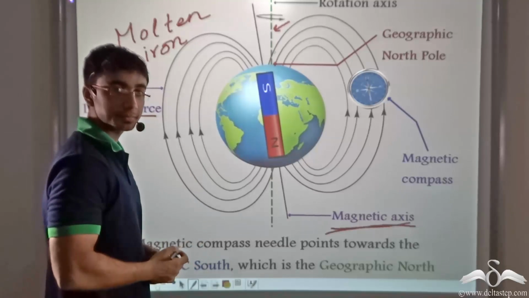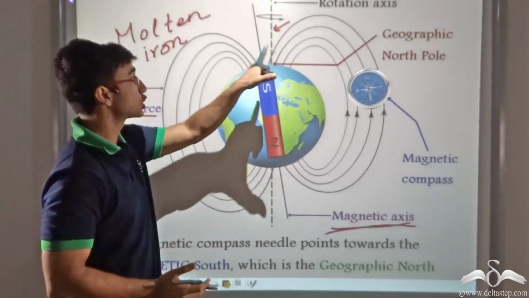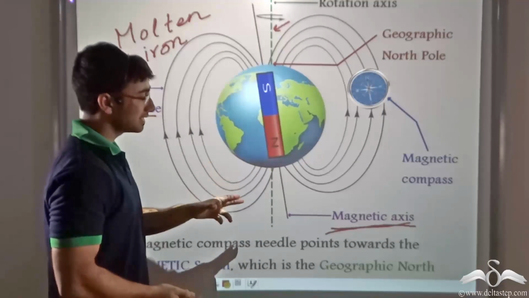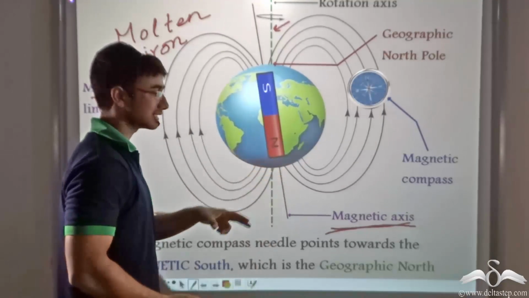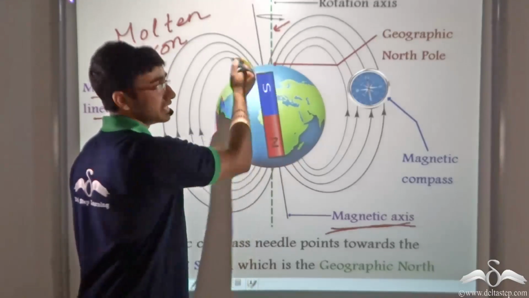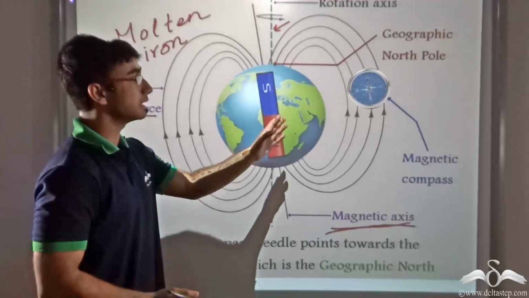And what does this tell us? This tells us that the geographic North Pole does not coincide with the magnetic south, and neither does the geographic South Pole coincide with the magnetic north. There is a very slight deviation. So this must be kept in mind while navigating with the help of a compass.